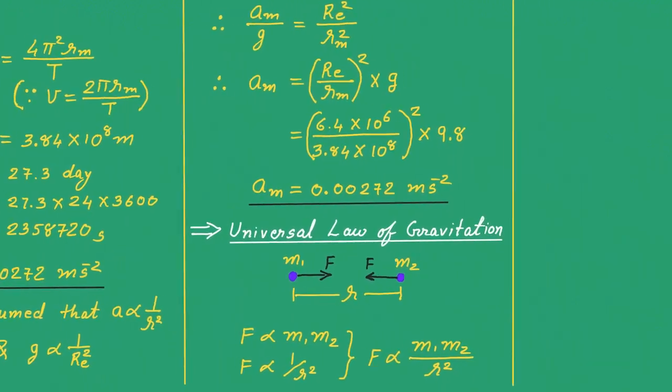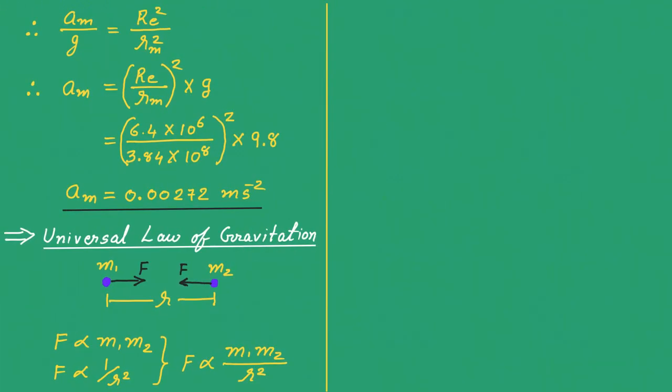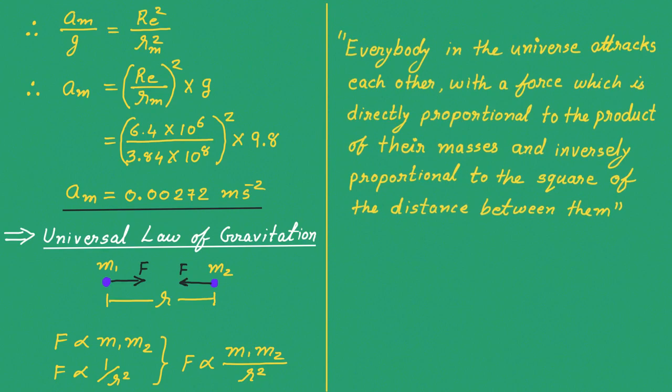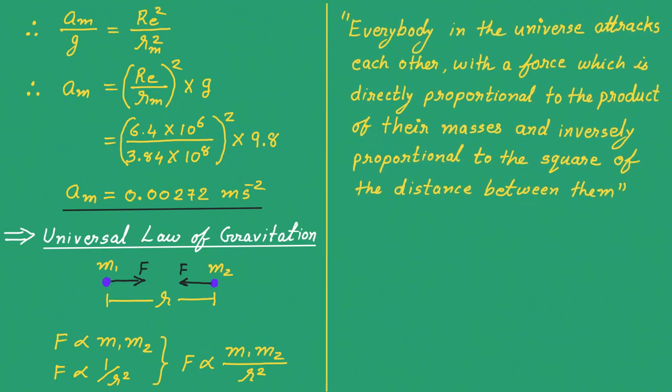Now let us see the statement given by Newton for the universal law of gravitation. It is like this: every body in the universe attracts each other with a force which is directly proportional to the product of their masses and inversely proportional to the square of the distance between them. That means, as I said already, F is proportional to m1 m2 upon r square.